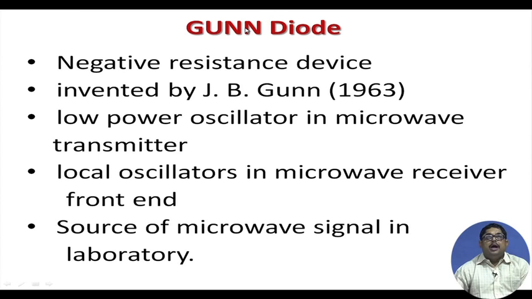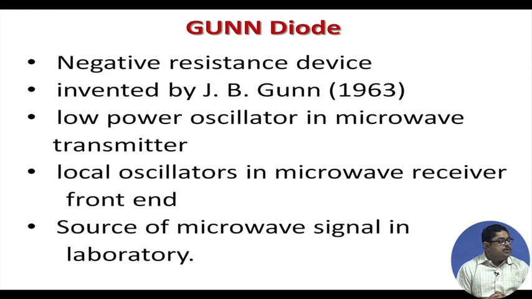amongst microwave engineers, that is called Gunn diode, but remember the spelling, GUNN, it is not GUN. It is a diode having negative resistance. It was invented by J.B. Gunn in 1963, that is why the name Gunn diode.